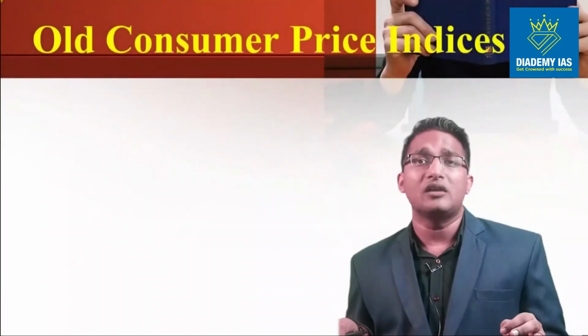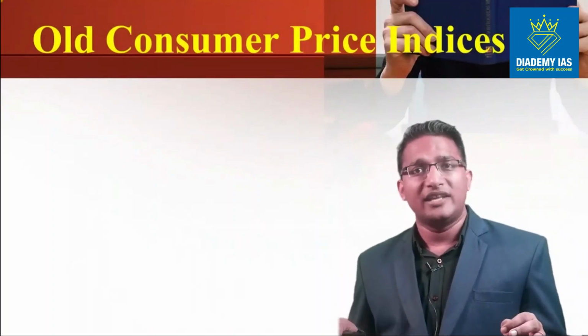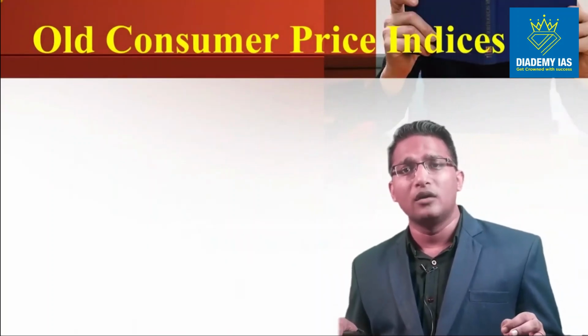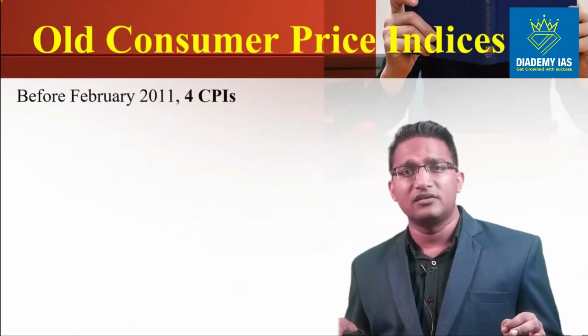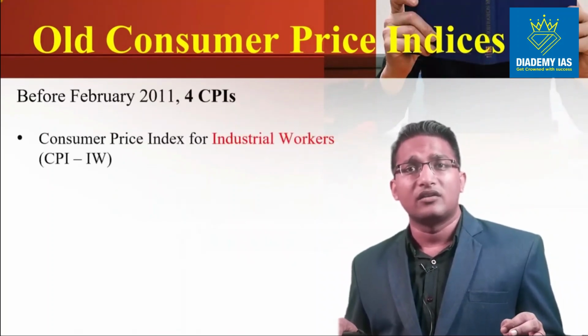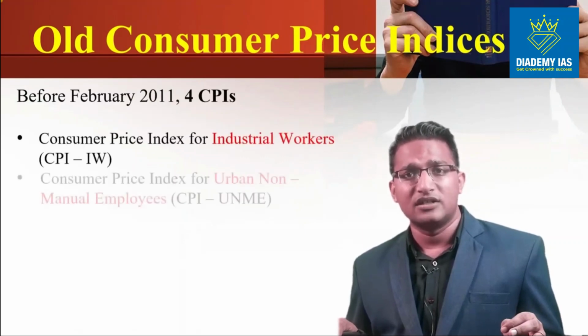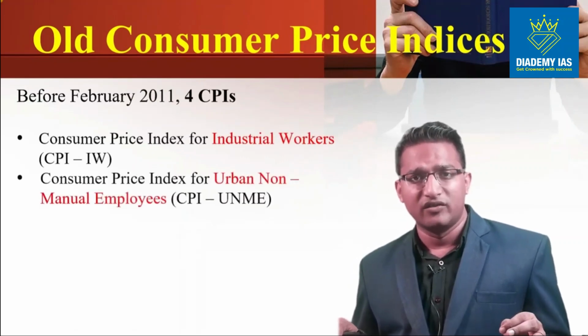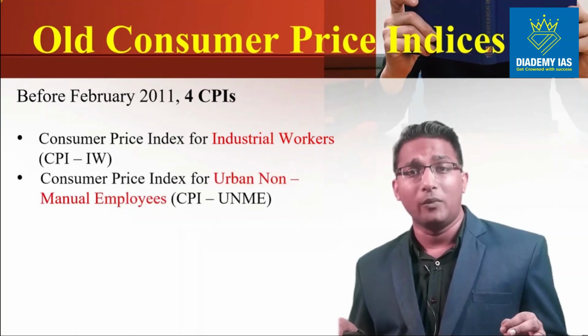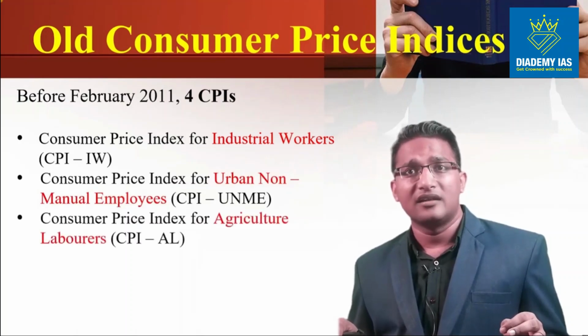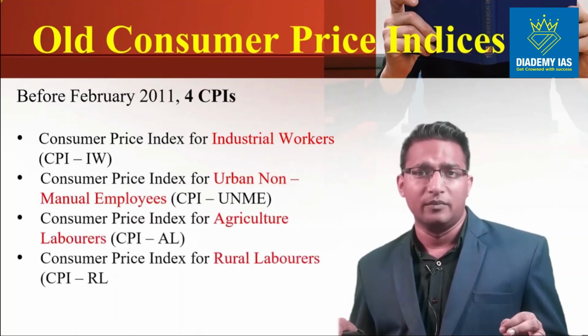Now coming to the consumer price indexes. As we told you, the old CPI existed till 2011. There were 4 price indexes: CPI-IW for the industrial worker, CPI urban non-manual employees, agricultural laborers and rural laborers.